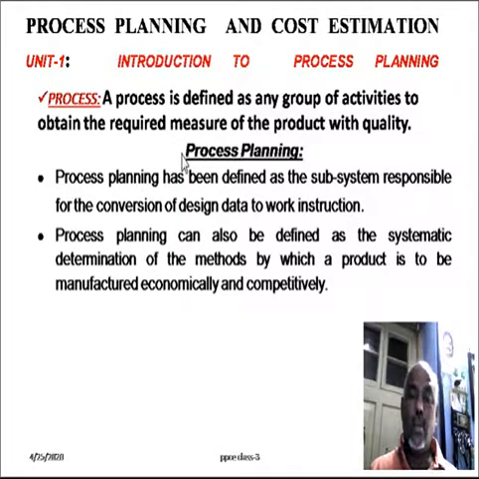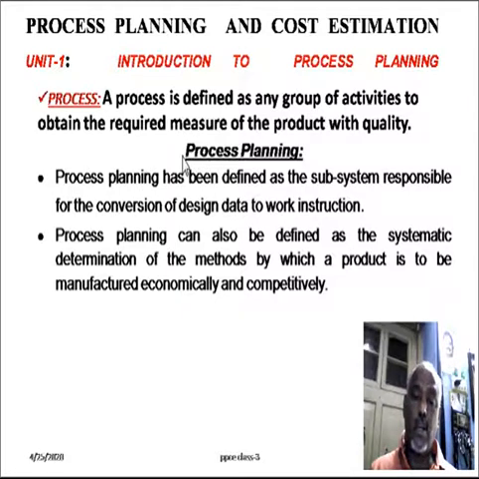And then process planning. Process planning has been defined as the subsystem responsible for the conversion of design data to work instructions. Process planning department is intermediate department between the designing and manufacturing. So the information from the designing department will be converted as a working instruction, then that will transfer to the production department or manufacturing department.